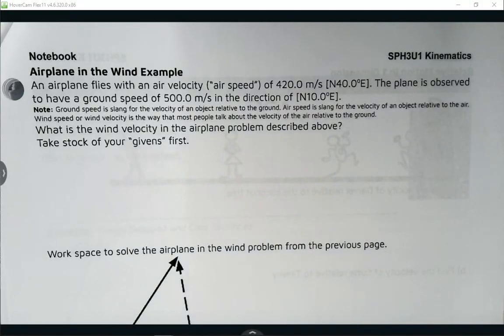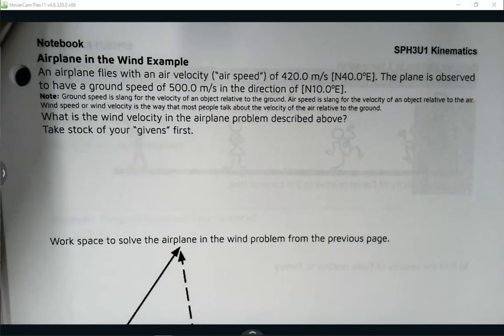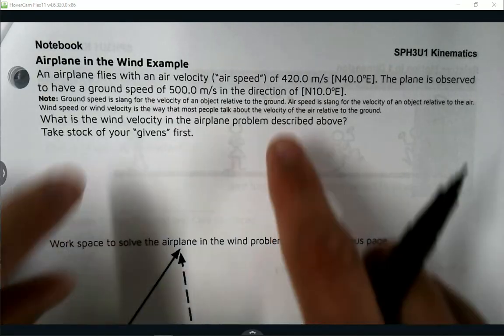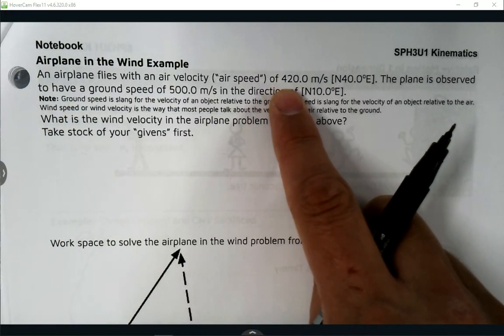Let's try this out. Let's see if we can do it. I've got an airplane in the wind, and this airplane in the wind, it's actually some numbers that we've seen already, but we'll hash the whole thing out nice and friendly. I've got an airspeed for my plane, 420 meters per second.